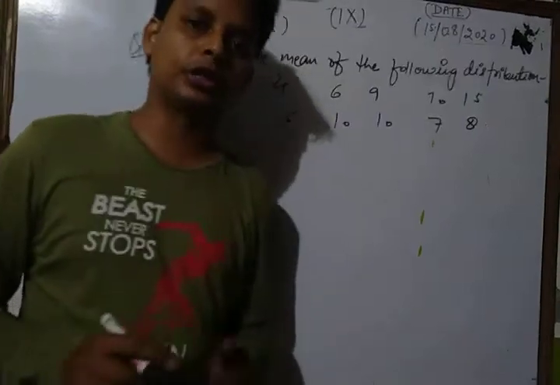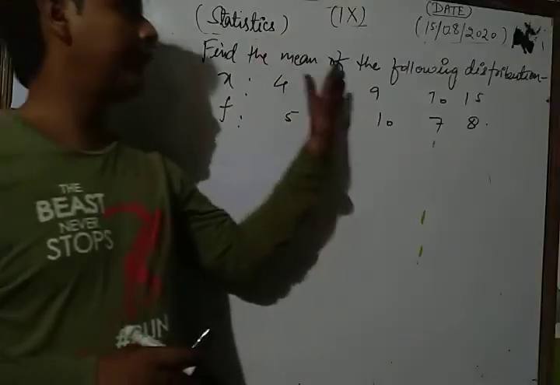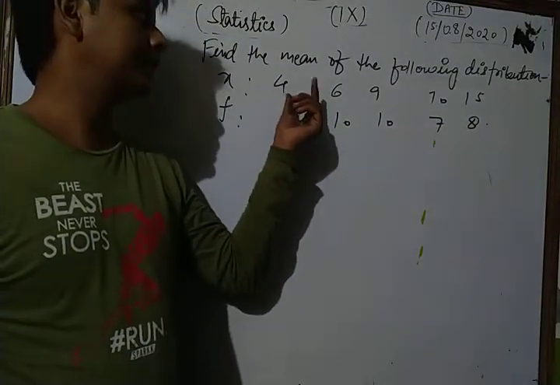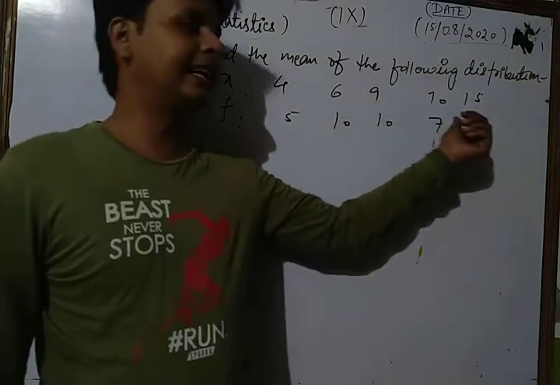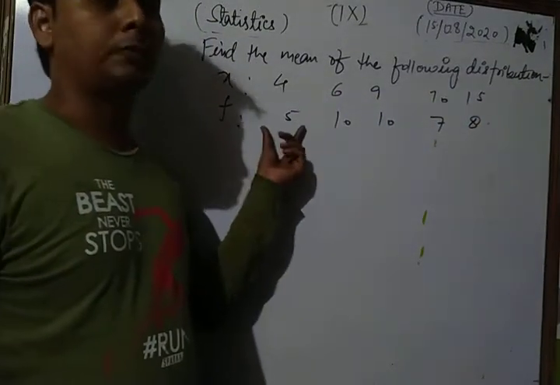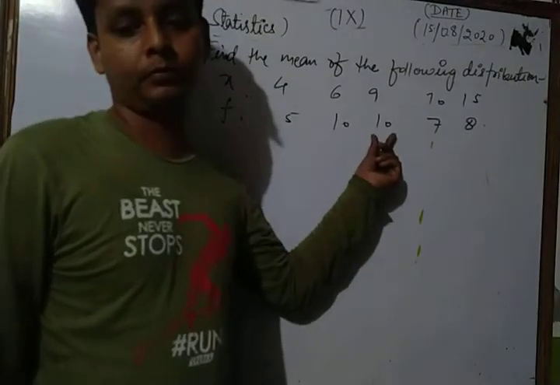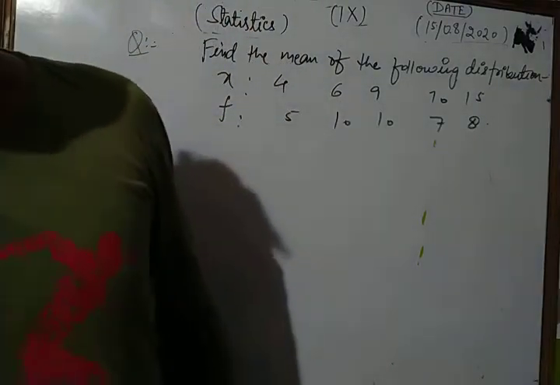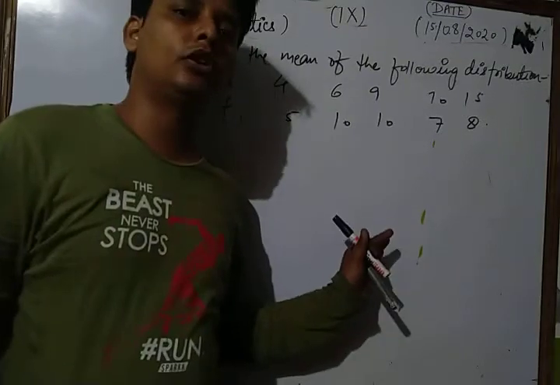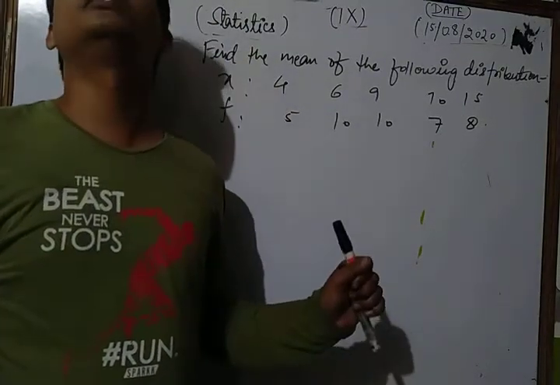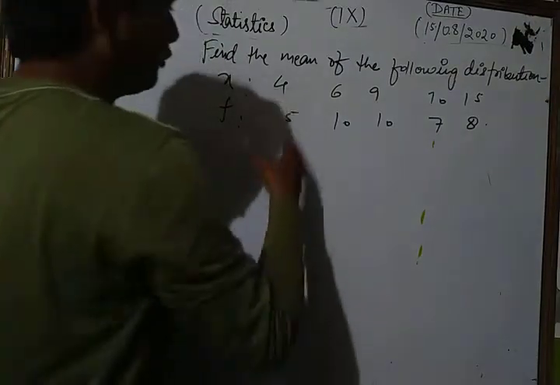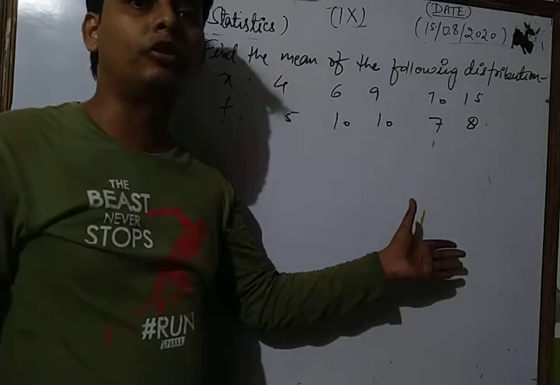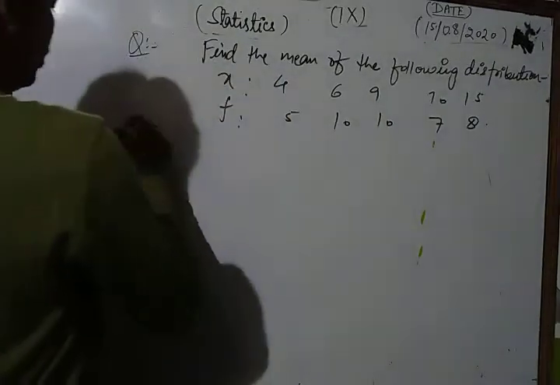Dear students, this is our given question, and in this question we find the mean of the following distribution. The variable x is given by the values 4, 6, 9, 10, 15, and their corresponding frequencies are 5, 10, 10, 7 and 8. Here we find the mean of this observation. In this type of question, first we arrange the given data in tabular form. Let's see its solution.